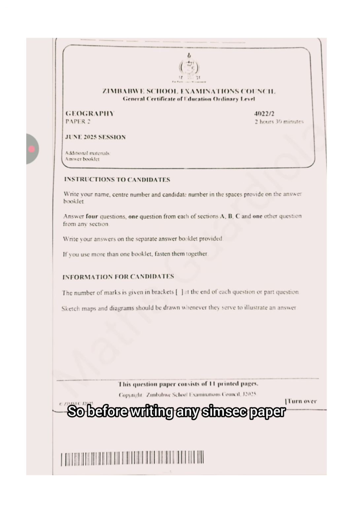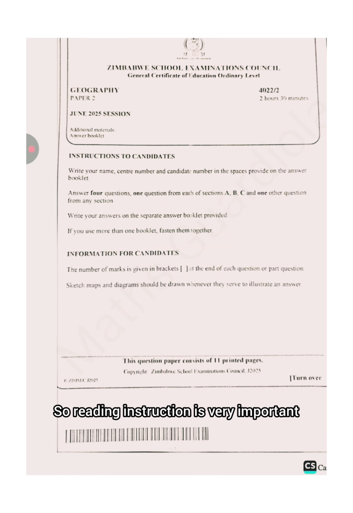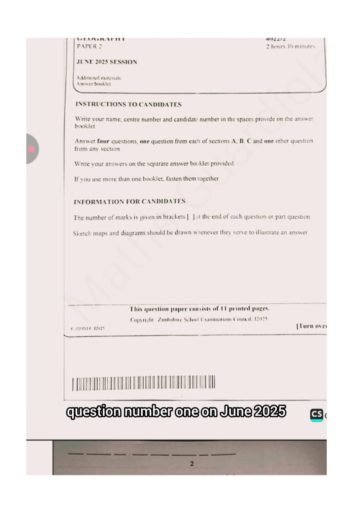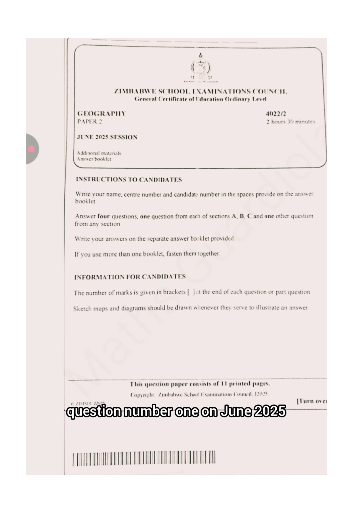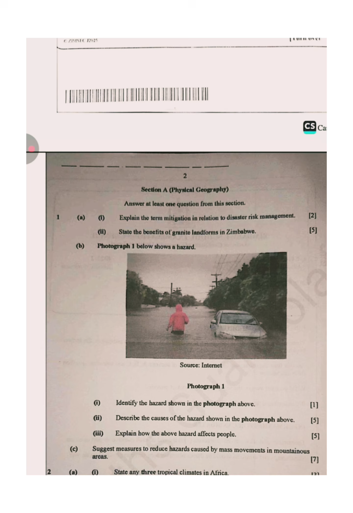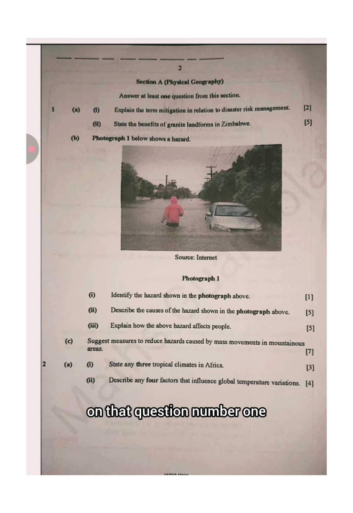So before writing any Zimsec paper, you need to read the instructions first. Reading instructions is very important. Today we are going to revise question number 1 on June 2025. Let's revise question number 1.